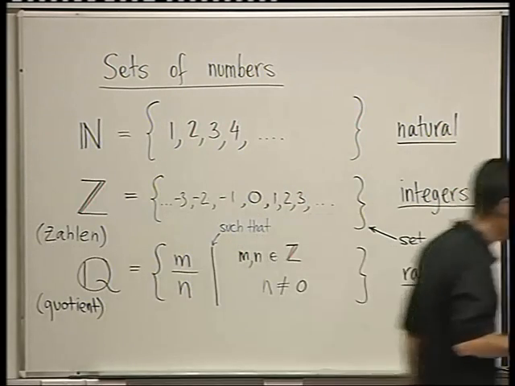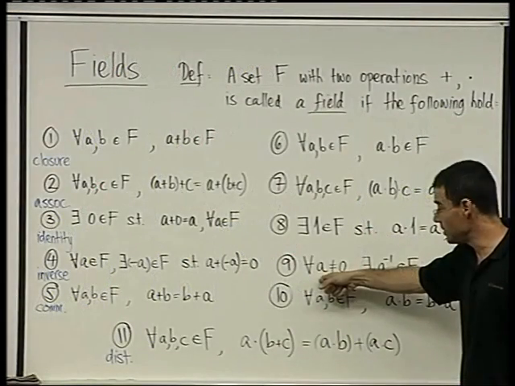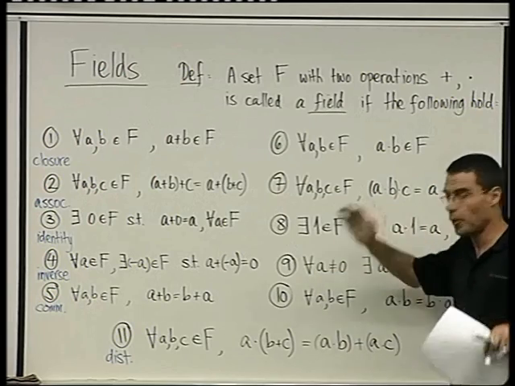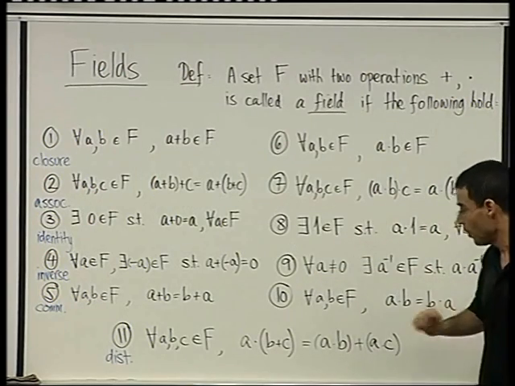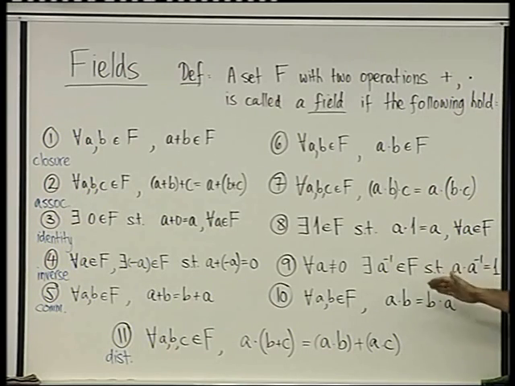Going back here, you have to look at the properties one by one and think. Suppose we take an element. I'm looking at property number 9, for example. Suppose we take an element in Q. Let's say 4 over 5. It's not 0. Good. Does it have a multiplicative inverse? Is there an element such that 4 over 5 times that element equals 1? Right, of course. 5 over 4 is the inverse of 4 over 5, the multiplicative inverse.